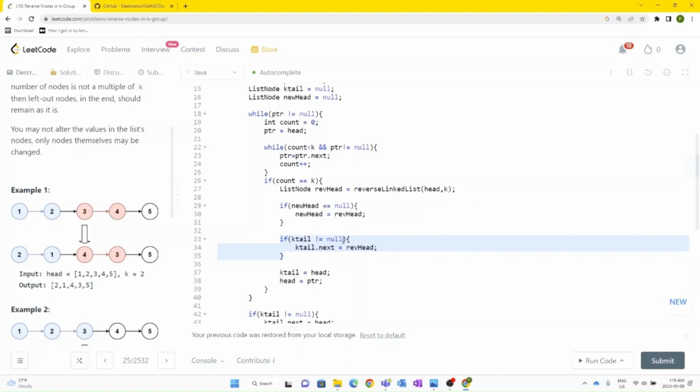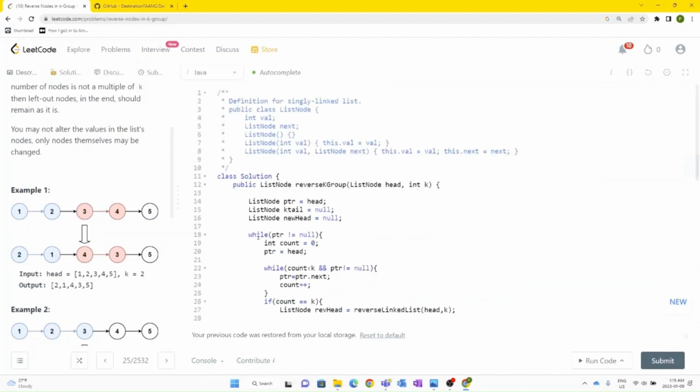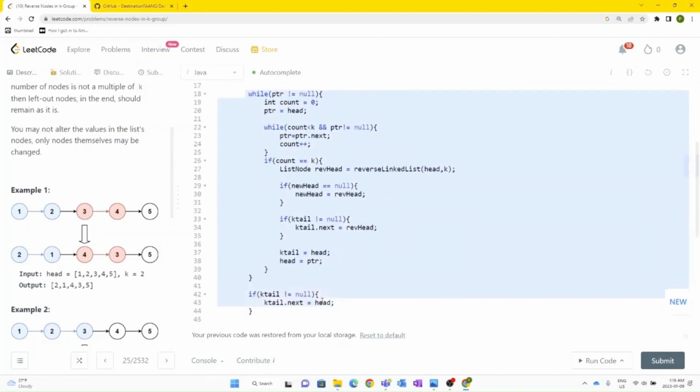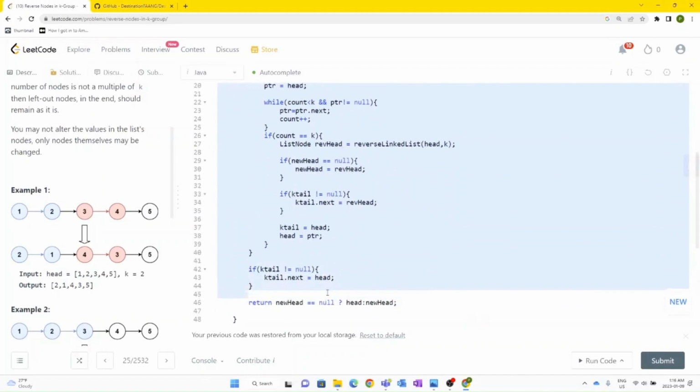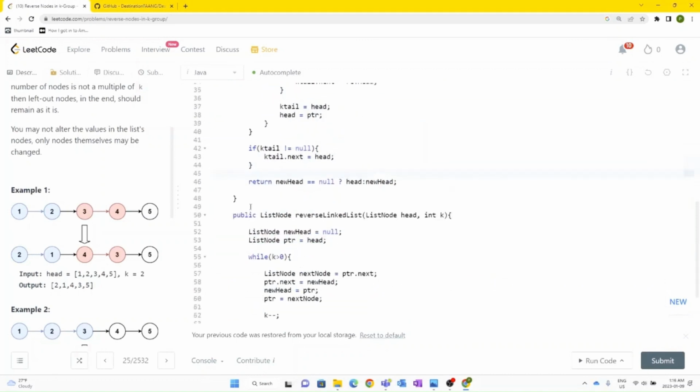If that is not equal to null, which means the k-tail value is actually going to point to the new reversed node value, and that is why we are using the k-tail variable. And in the end, we just update the k-tail pointer and also the head pointer and keep on iterating the while loop. So basically using the combination of these two, we are able to solve this problem. And in the end, we are simply returning the new head.